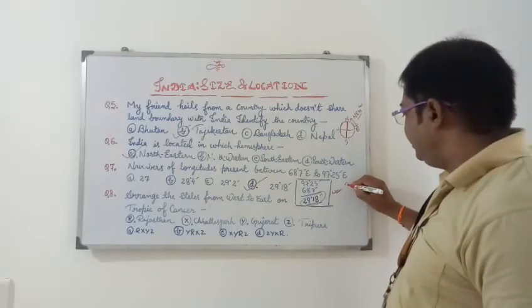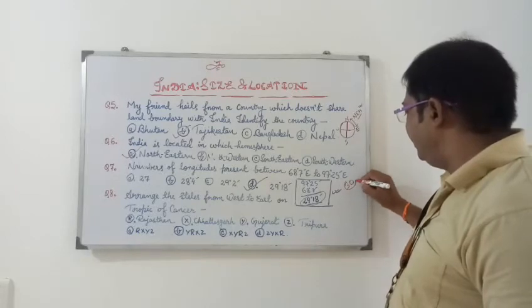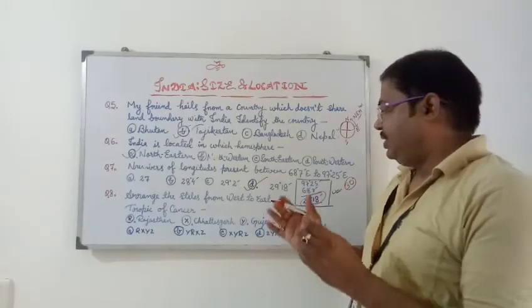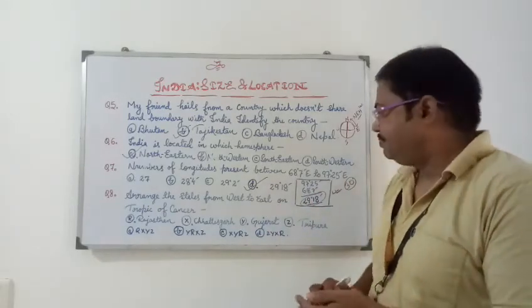Generally we say that it is approximately 30 degrees.